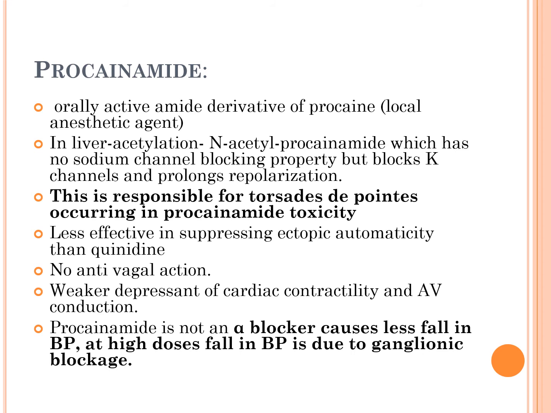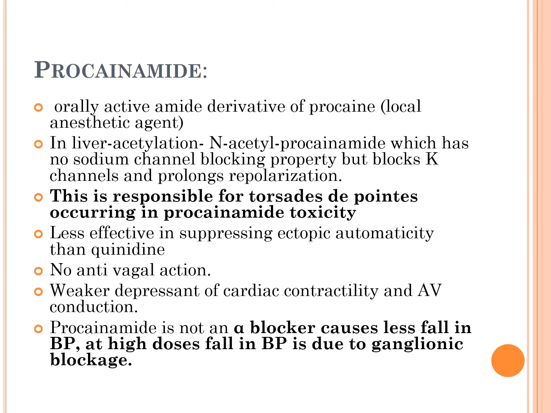Procainamide is less effective in suppressing ectopic automaticity than quinidine. It has no antivagal action. And weaker depression of cardiac contractility and AV conduction is seen. And procainamide is not an alpha blocker and it causes less fall in BP. Only at higher doses fall in BP is seen, which is also due to ganglionic blockade.